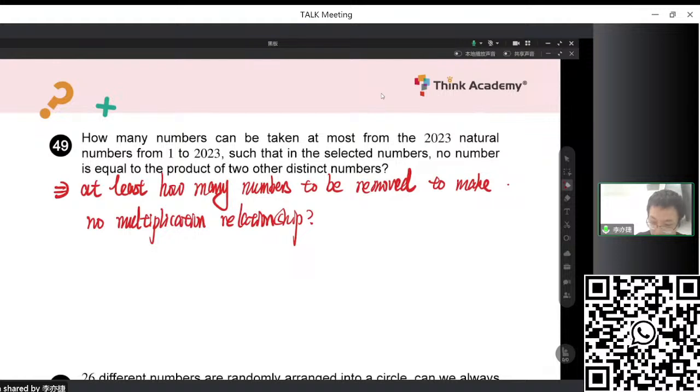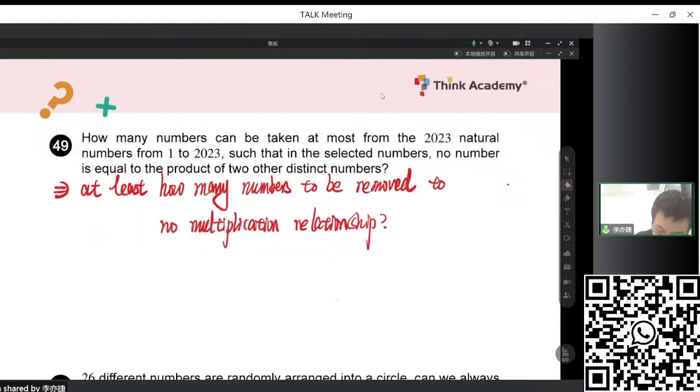Or maybe to break up, so I use the words break up all the multiplication relationships. Okay, we use this expression. Isn't it exactly the same meaning as the original question? Obviously, yes. Then how to solve this?